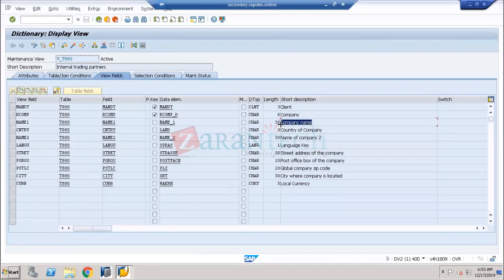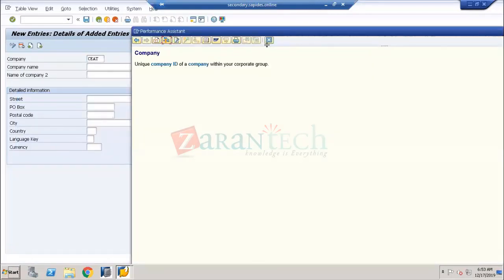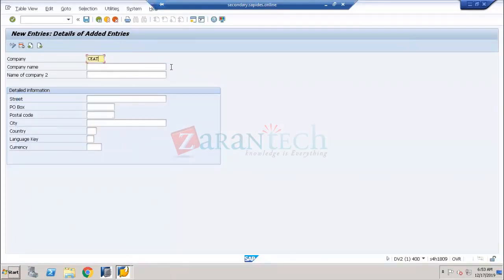The company name is 30. Country is going to be 3. Like this, you can see the length has been restricted over here. So if I go back and try to enter more than 6 characters, it will not accept.